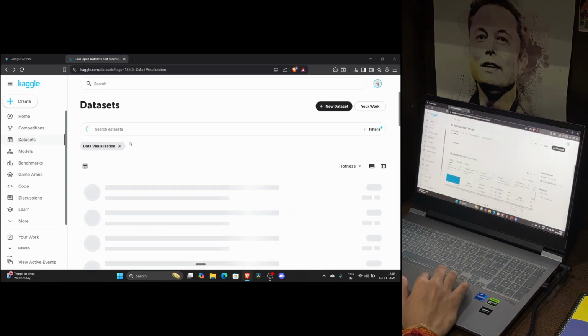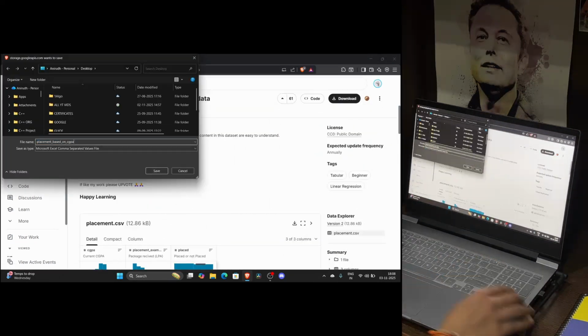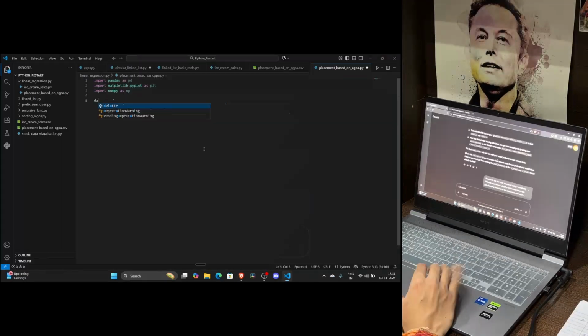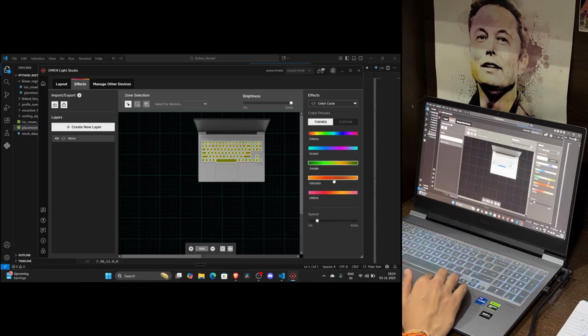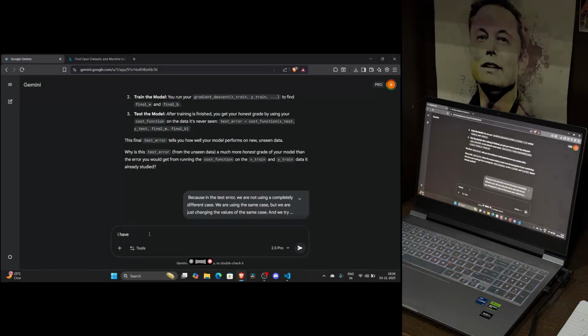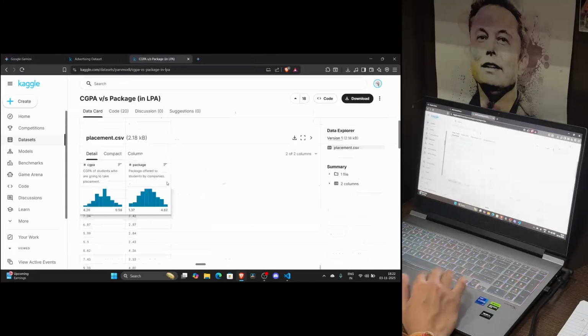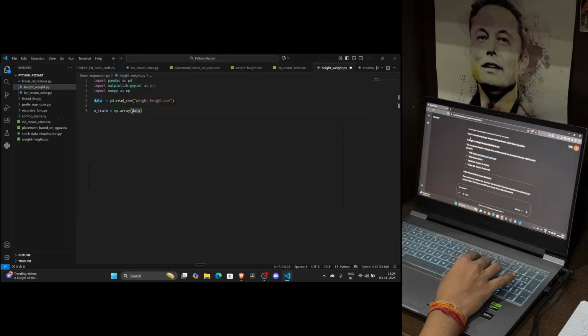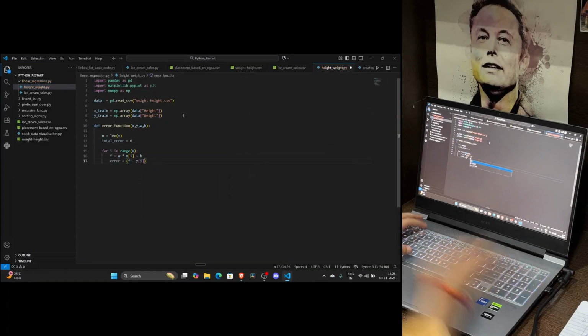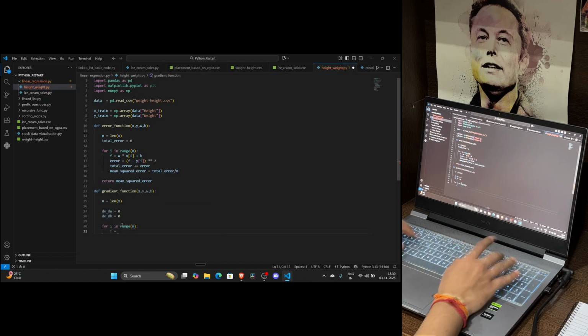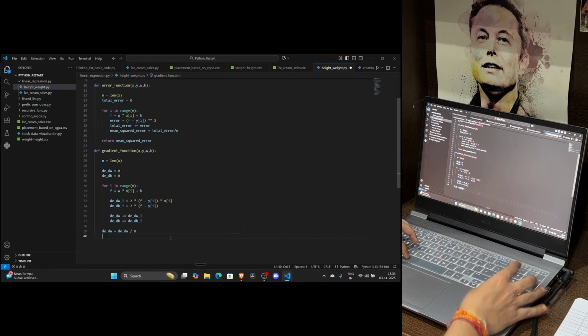After the gym, I got back to coding. As promised, I was going to apply my linear regression knowledge and write the model from scratch. First, I had to find a dataset, which was honestly a challenge. Even on Kaggle, it was hard to find a simple one. I eventually found a dataset relating weight and height. I wrote the entire code from scratch, with no help from AI or any other source.